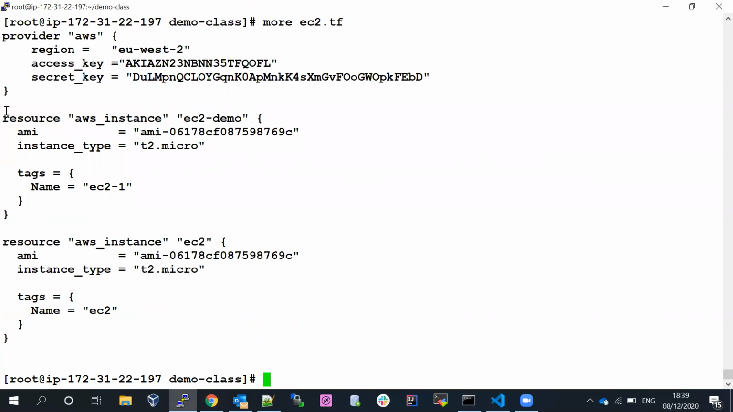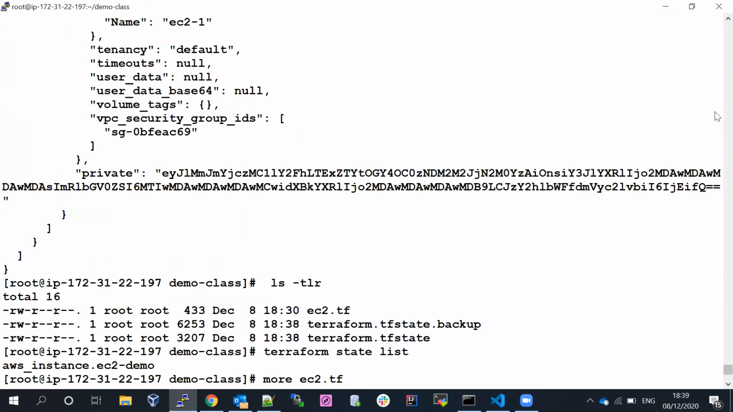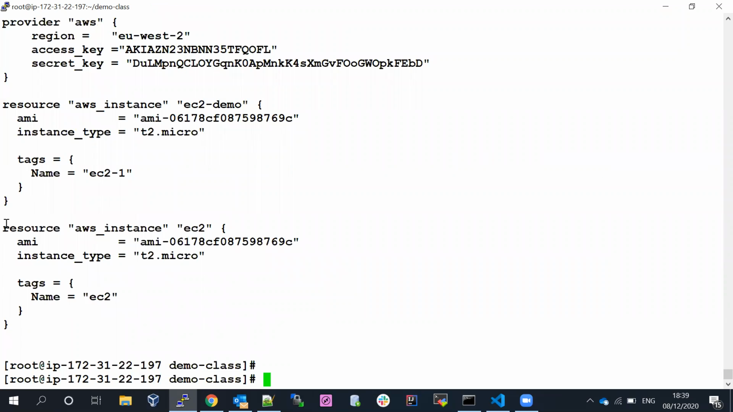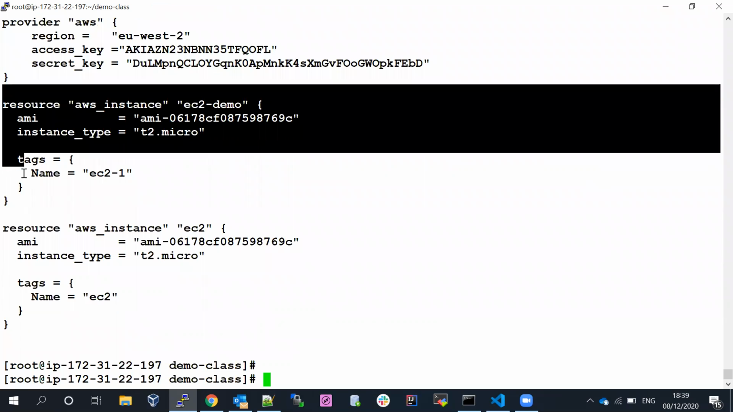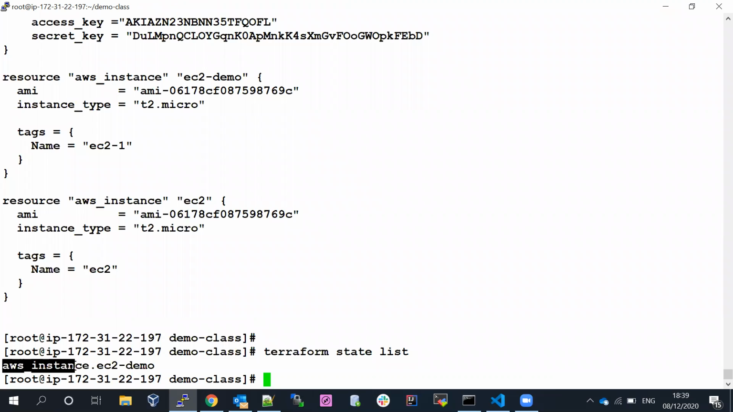Why? Because this is the resource we didn't destroy. The other resource is the one we destroyed, and this resource we didn't touch. That's why Terraform is maintaining the state list. So aws_instance and ec2_demo are still available in the state file.